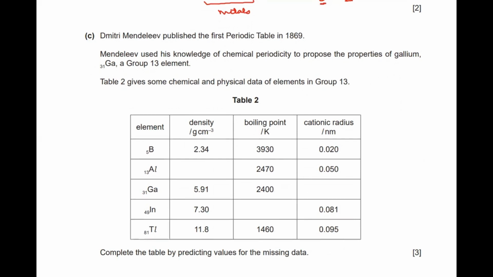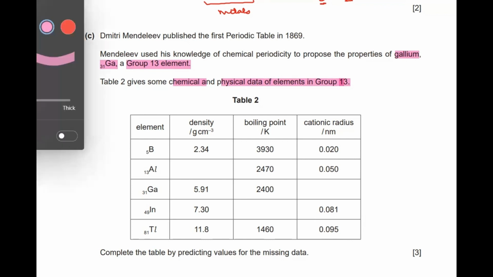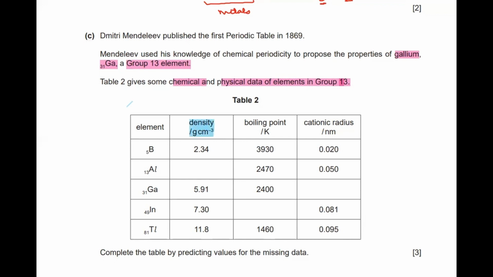Mendeleev used his knowledge of chemical periodicity to propose the properties of gallium. Gallium is 31, a group 13 element. Now, the table gives some chemical and physical data of the elements of group 13. Now, what do they give here? They have given us basically the densities, the boiling points, and the ionic radii of the cations.